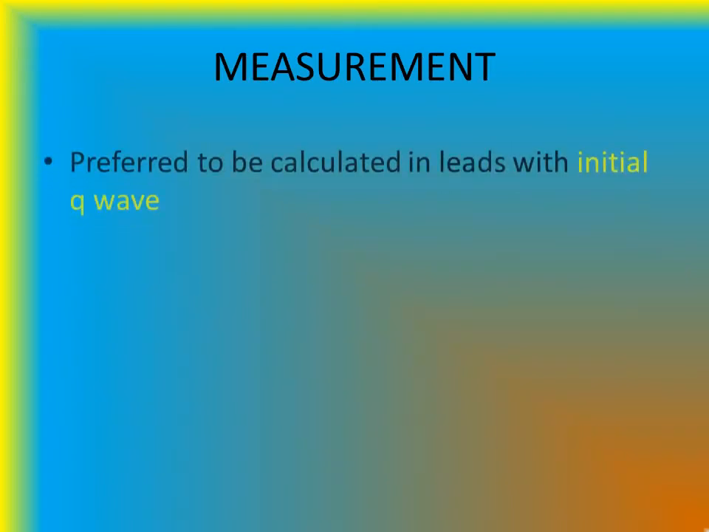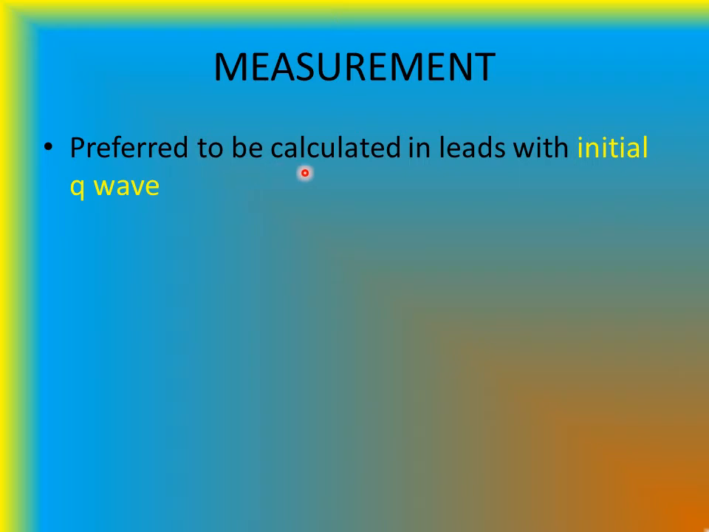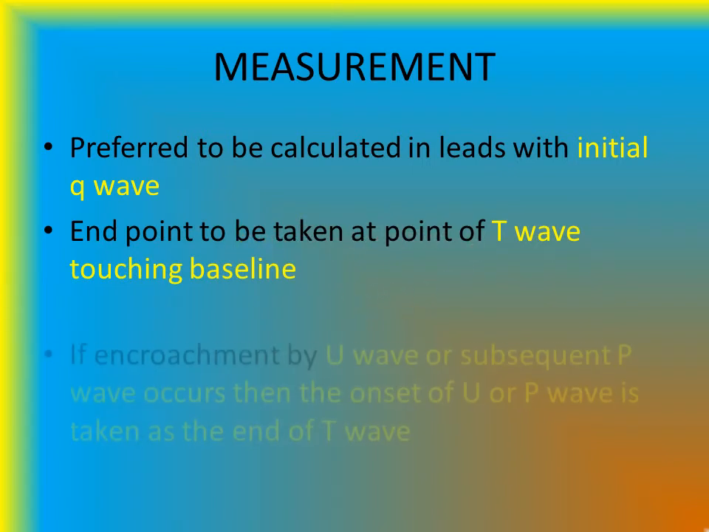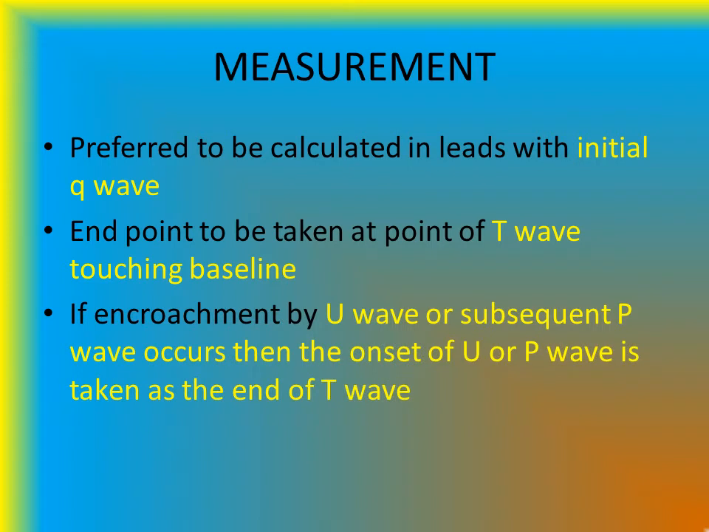Measurement. It is preferred to be calculated in leads with initial Q wave. Q wave may be isoelectric, so it will give us a false position of the beginning of the R wave. End point to be taken at the point of T wave touching baseline. Occasionally, the end point is encroached by the U wave or subsequent P wave. Then the onset of U wave or P wave is taken as the end of T wave.